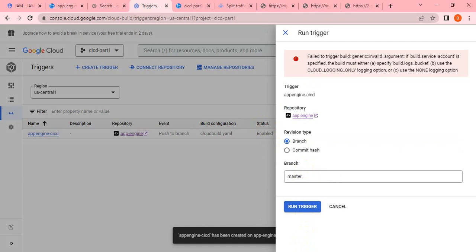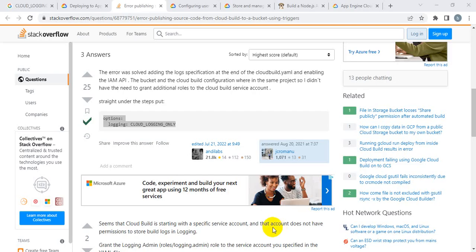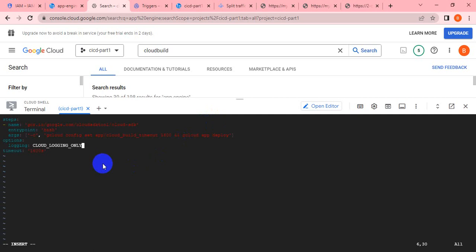Yeah, it's saying the cloud logging only option is none, because in our cloud build YML file we are supposed to mention this parameter. That parameter is not mentioned there, so let me mention that in the cloud build YML file. These options like cloud logging only are required to be defined here. So I updated it here.